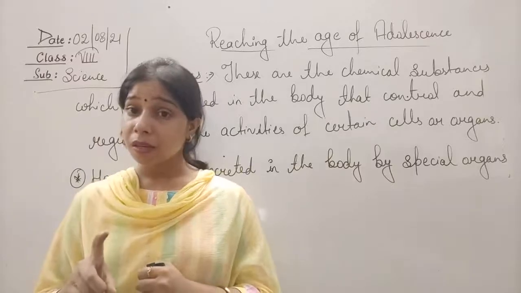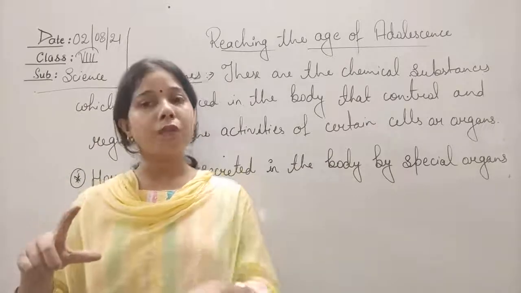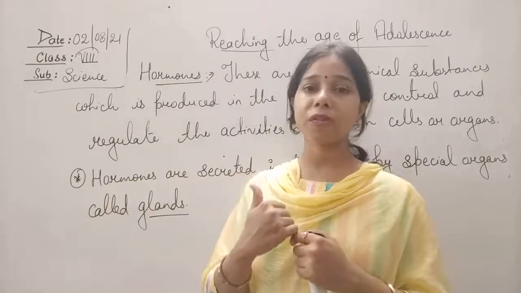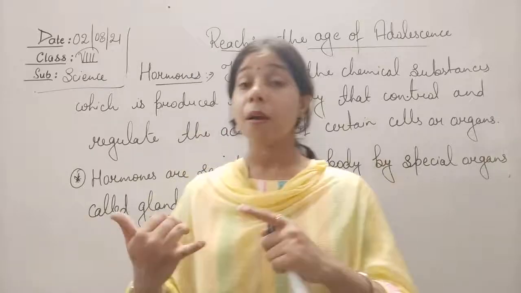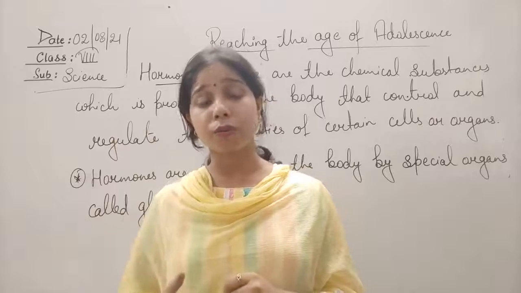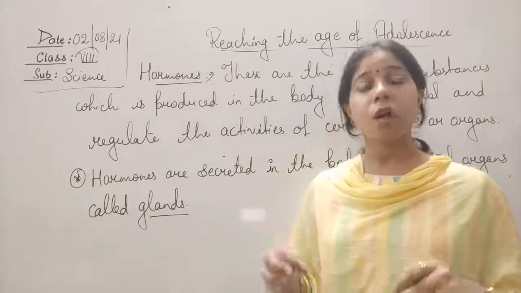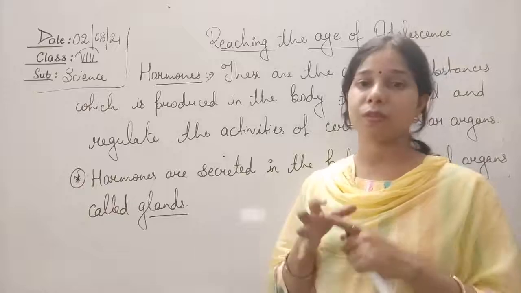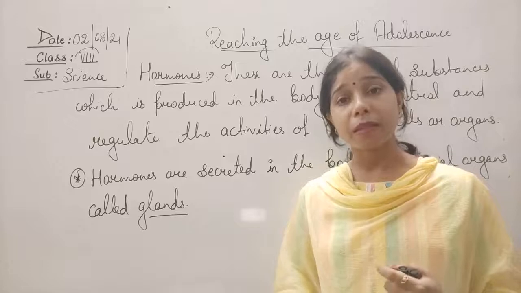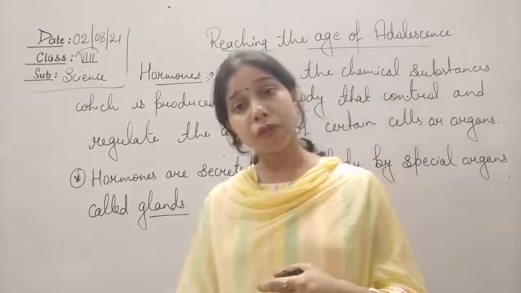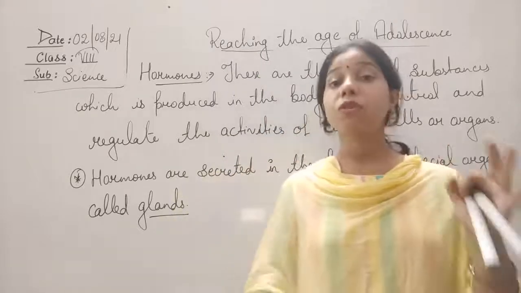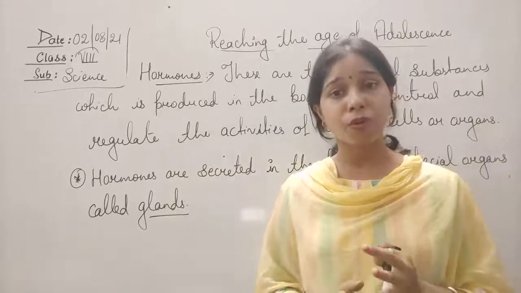So organ system means a system consisting of different organs. I told you, like in the case of a digestive system, a respiratory system, a circulatory system, blood vessels are there, arteries, veins are there, heart is there, even lungs are also attached with it. So these are all the different organs which together constitute a circulatory system. Same thing with the digestive system. It is our esophagus, then our stomach, then our gallbladder, then liver, then intestine, small and large. So these are all the different organs which take part in the process of digestion.